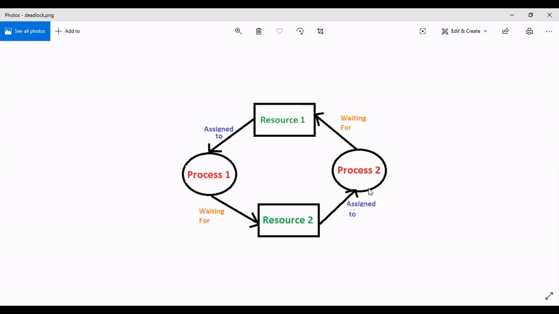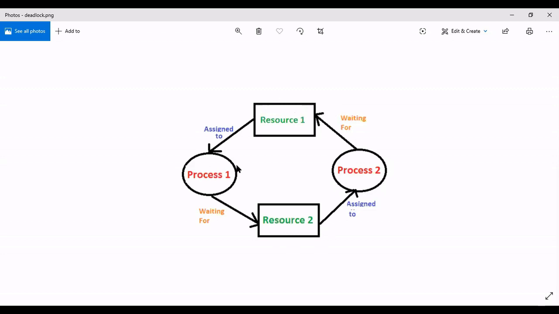So this is the first condition, hold and wait. Second condition, circular wait. If you see this arrow, this is creating a circle. Process 2 is holding resource 2 and waiting for another resource. Resource 1 is given to process 1, then process 1 is waiting for resource 2. So this is creating a circular graph. This is the second condition.